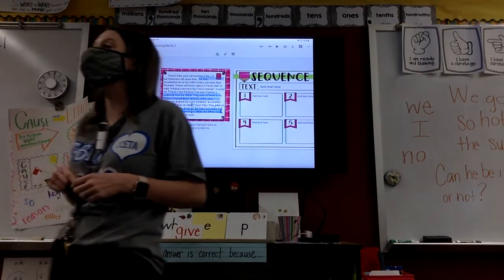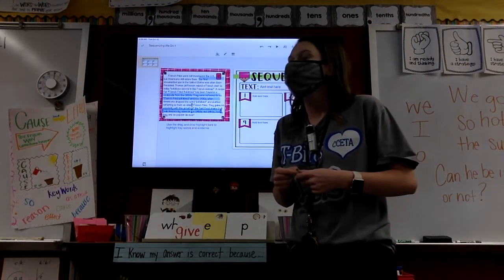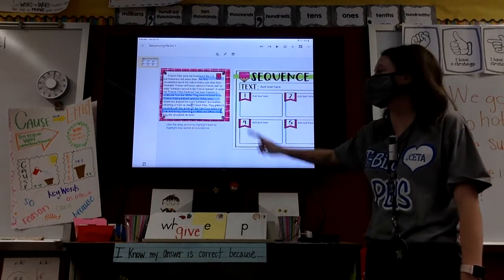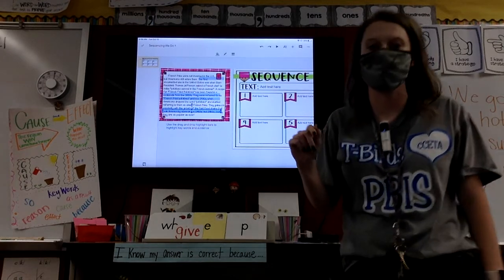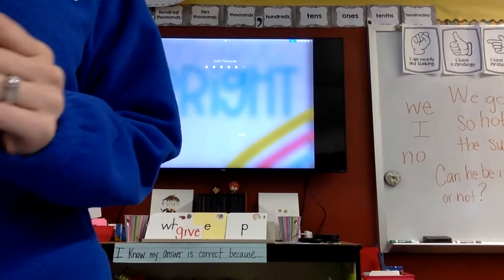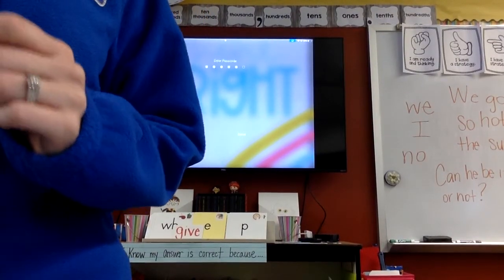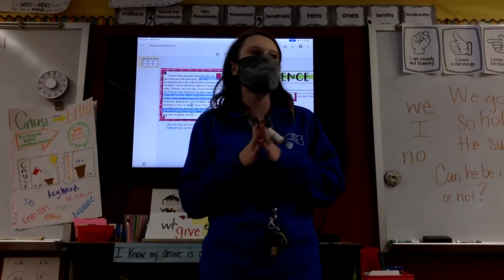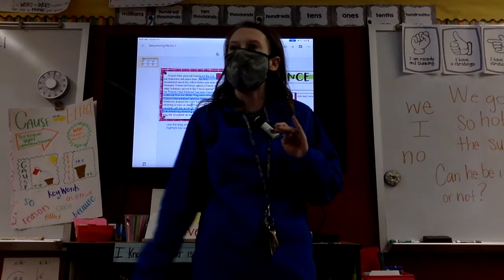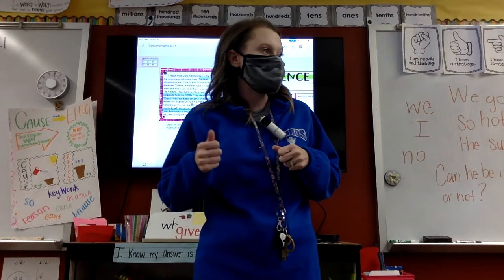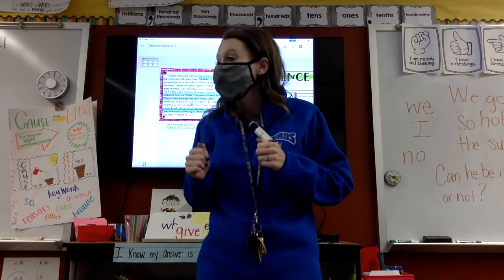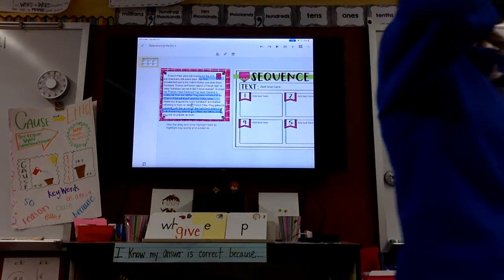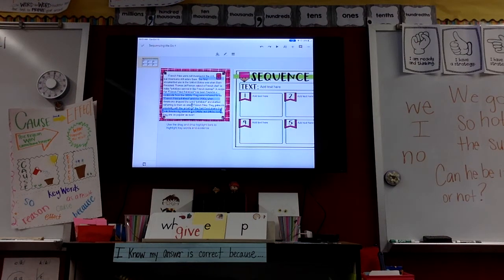Okay? All right, so step 2, secret ninja mode. I want you to fill in the number 1 box. What was the first thing that we learned about French fries in America? We're filling it in. All right, kiddos. So listen. This is where we're still using our main idea skills. What was this passage all about? What about French fries? How Americans still like them even though they weren't made in America. Okay. This passage is putting in order how French fries became popular in America.